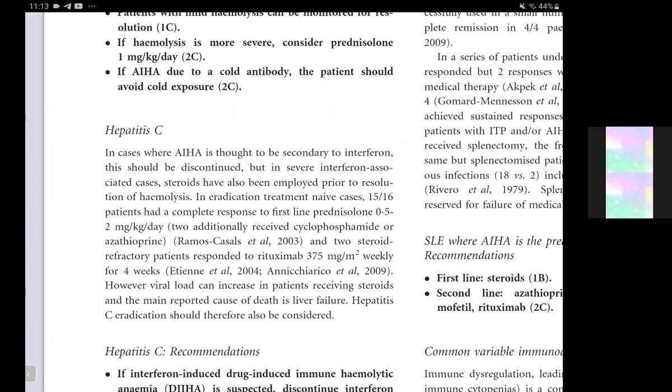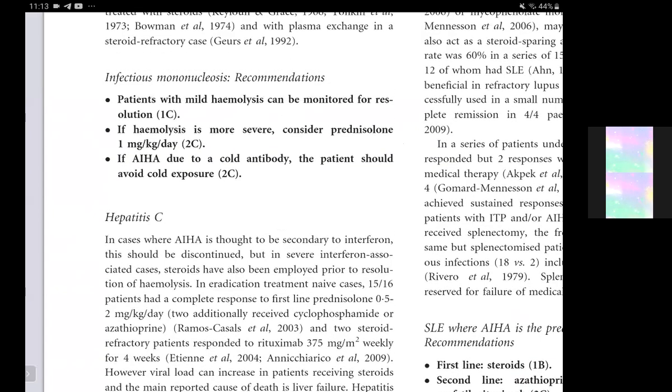In infectious mononucleosis, if the hemolysis is mild, it can be monitored. But if it is severe, then we would need to give steroids to decrease the immune response, and just wait for the infection to subside, for the lymphocytes to overcome this invading agent. If it persists, we may even need to go for plasma exchange in steroid refractory cases.